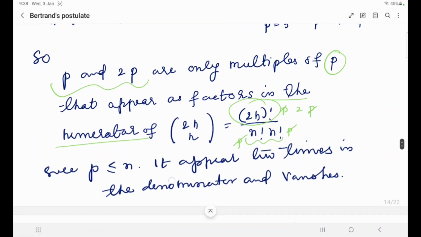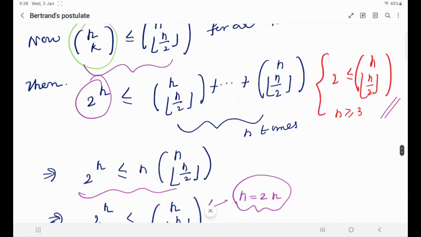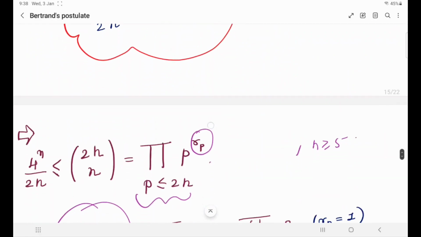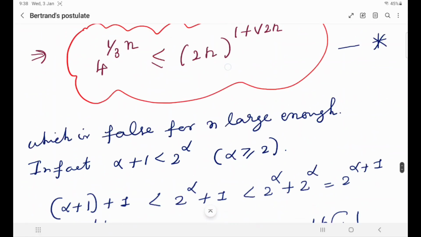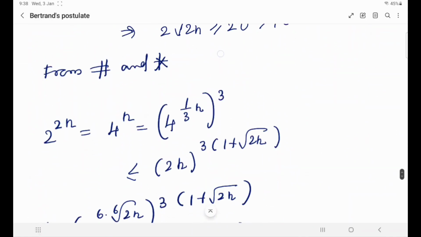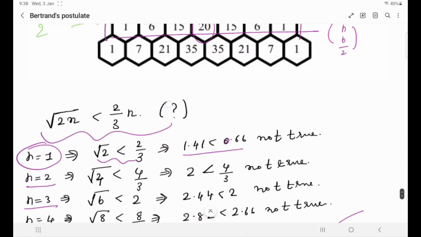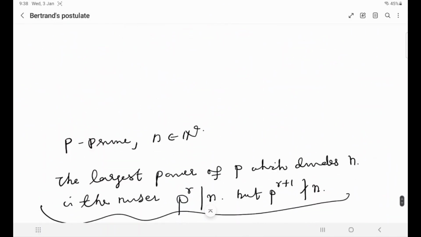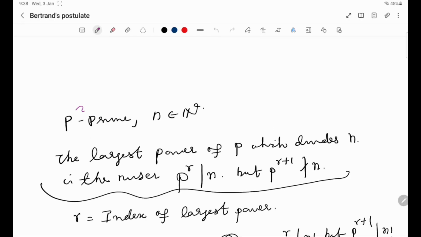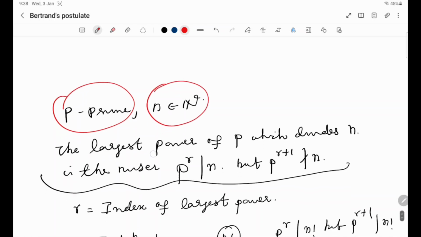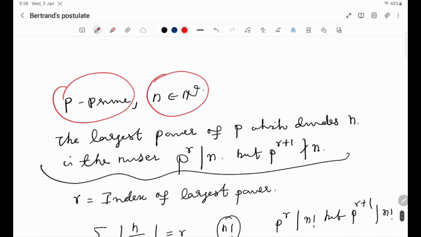Let us continue to prove Bertrand's postulate, but I want to clarify some definitions regarding the statements involved in this proof. I first want to tell you about this: suppose we have a prime number p and a natural number n. So the largest power of p which divides n,